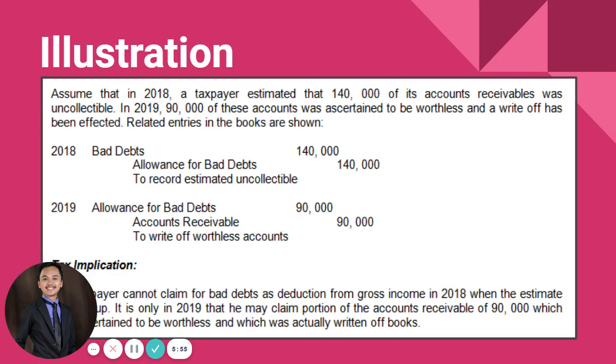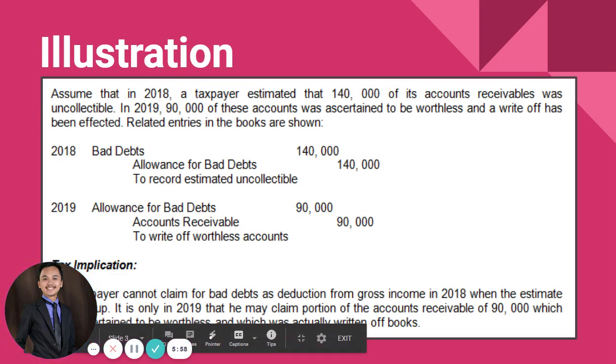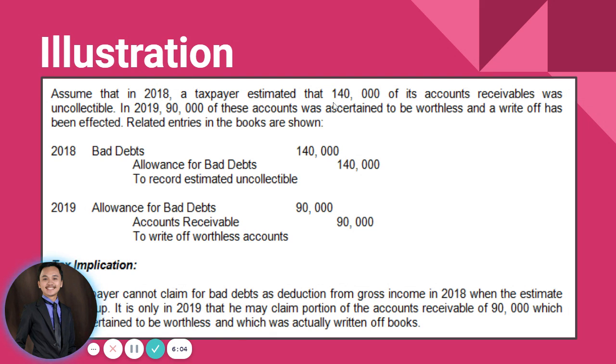So for us to be enlightened, let us use this in an illustration. Assume that in 2018, a taxpayer estimated that 140,000 of its accounts receivable was uncollectible. But it is in 2019 where 90,000 of the accounts was ascertained to be worthless and a write-off was effected. The related entries in the books are shown as follows.